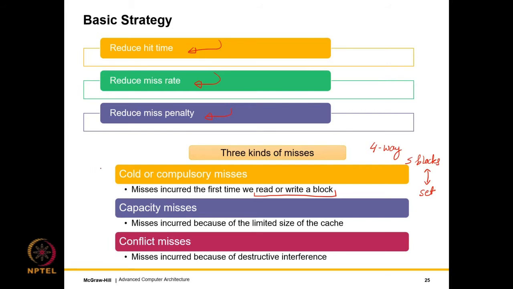So as you can see, these are the 3 C's: cold, capacity, conflict, or compulsory, capacity and conflict. These 3 types of misses are what we have to optimize for.